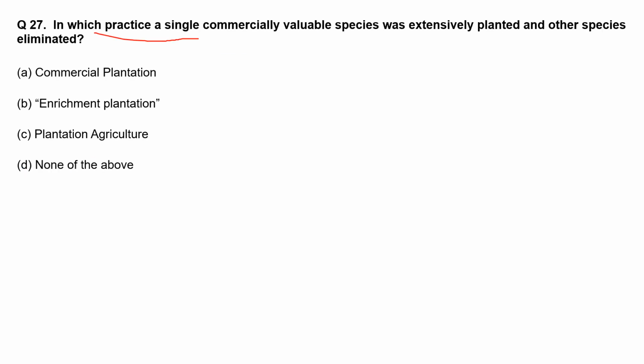In which practice is a single commercially valuable species extensively planted and other species eliminated? The correct option is option B, enrichment plantation.